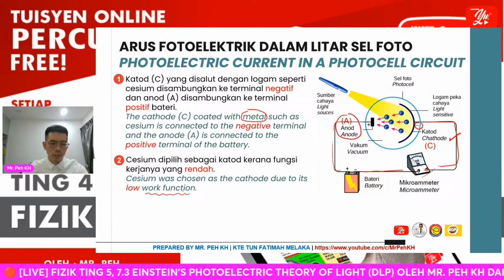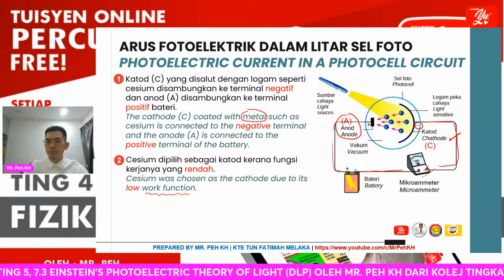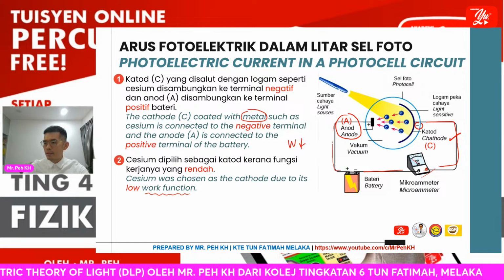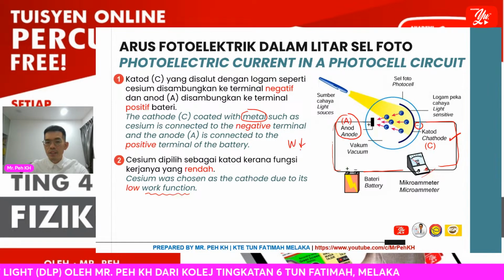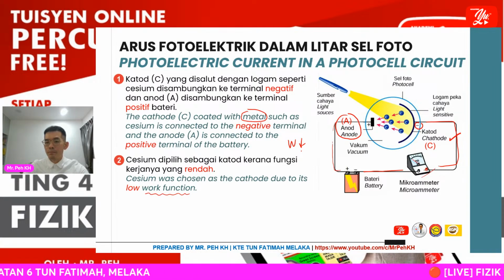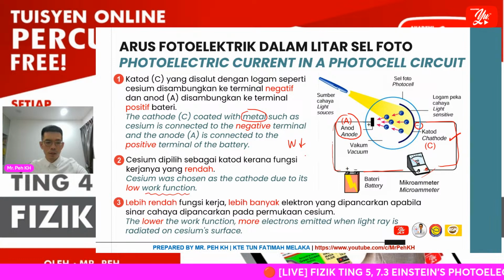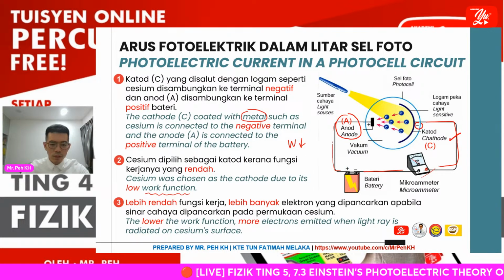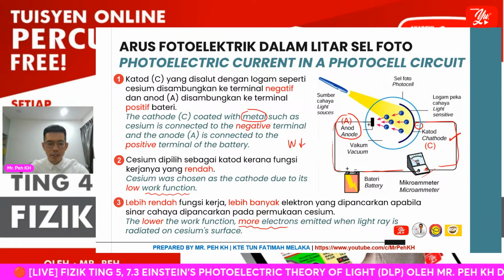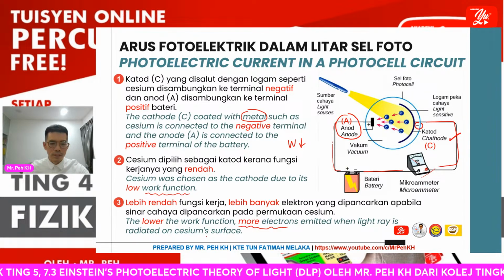So just now we also explained already. With a lower work function metal, the energy needed for a photoelectron to be emitted from the metal surface will be lower, actually easier. So the lower the work function, the more electrons will be emitted when the light ray is radiated on the cesium surface.